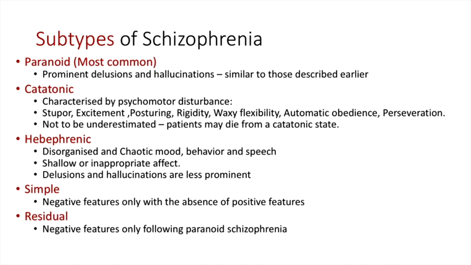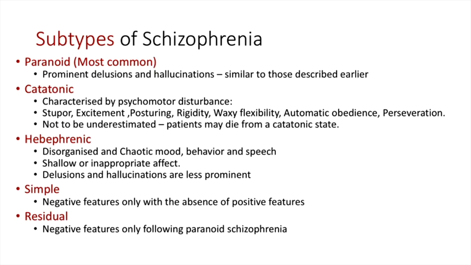And sometimes also perseveration, and that's inappropriate repetition of words or movements again and again. Now, it's easy to underestimate catatonic schizophrenia. It seems quite benign by this description, but patients can die from a catatonic state.